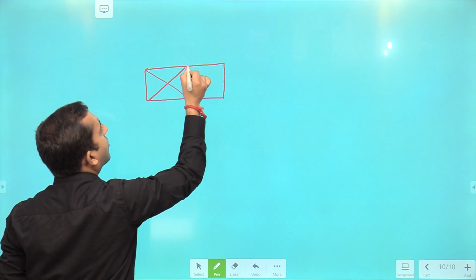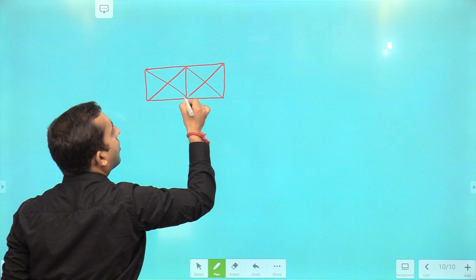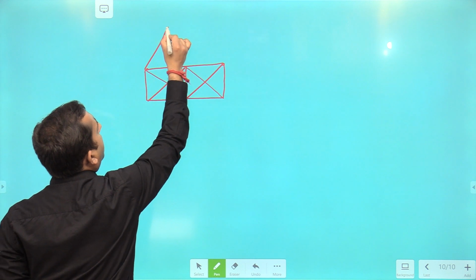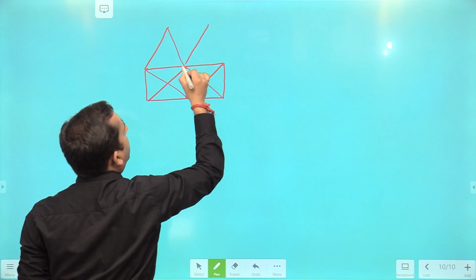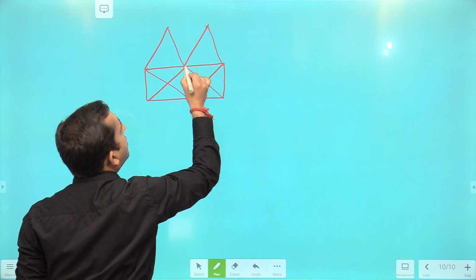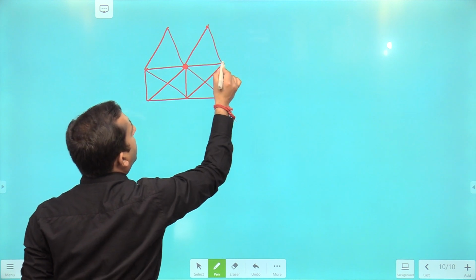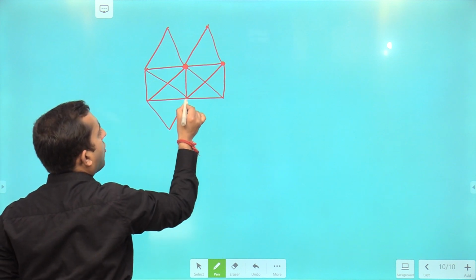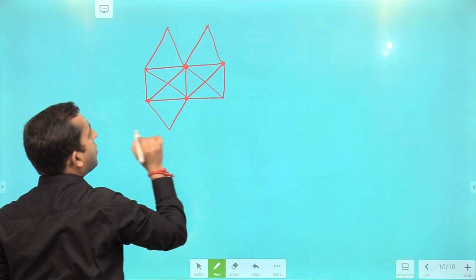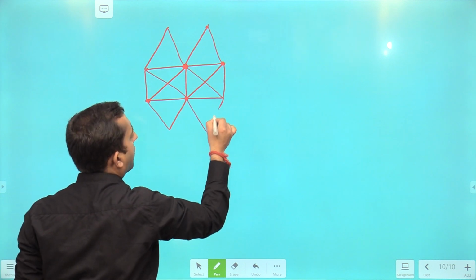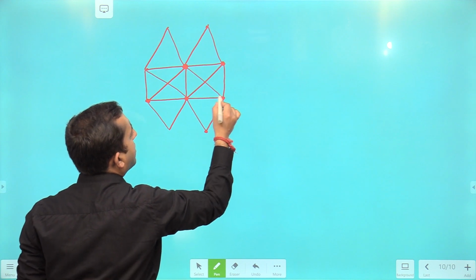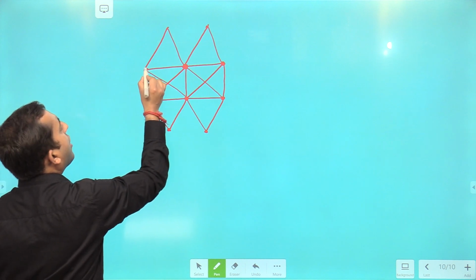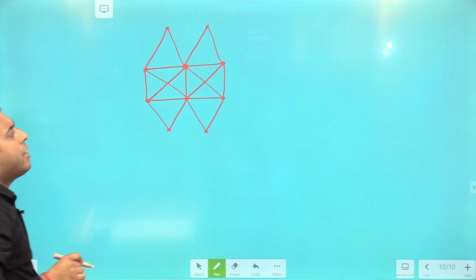Let me draw this. Okay, this is half completed. After it, this is one single point. This thing is one single point. This is one single point. Now again, this is one single point. This one is one single point. And this one is your figure. You have to tell me how many lines are there in this figure.